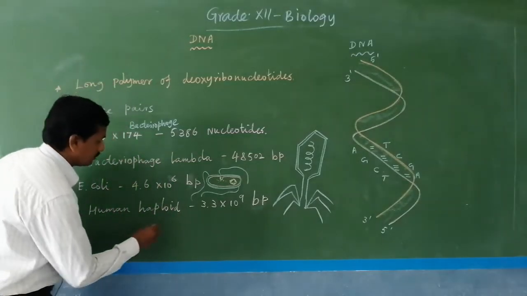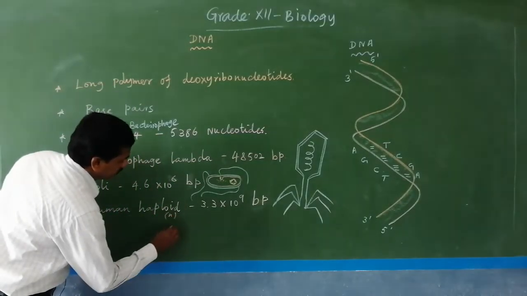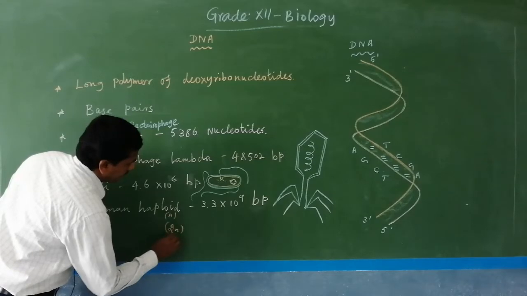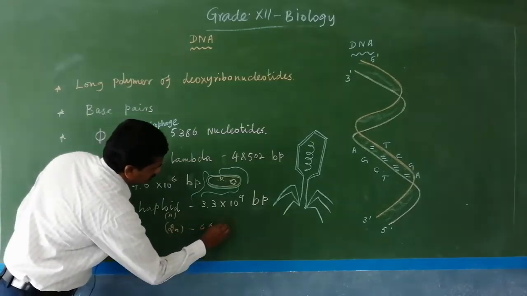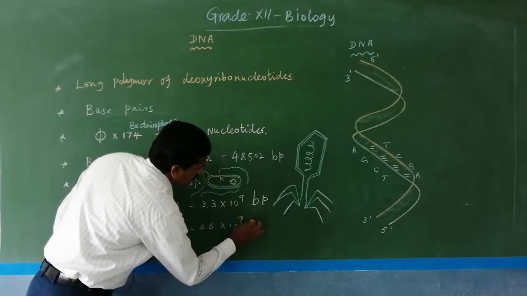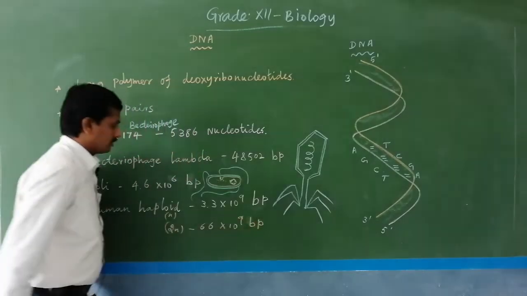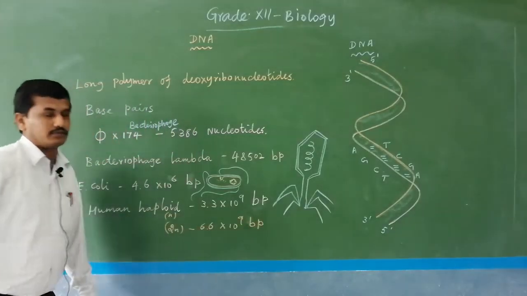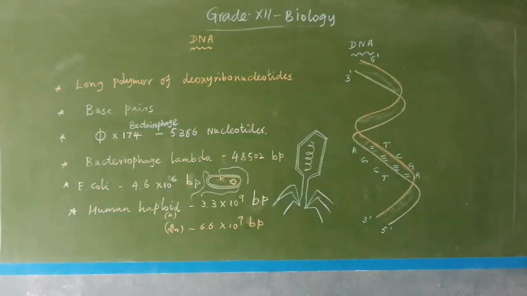Haploid means the N condition, and diploid means 6.6 x 10^9 base pairs. The haploid content of a human cell is 3.3 x 10^9 base pairs, and the diploid content of a human cell contains 6.6 x 10^9 base pairs.